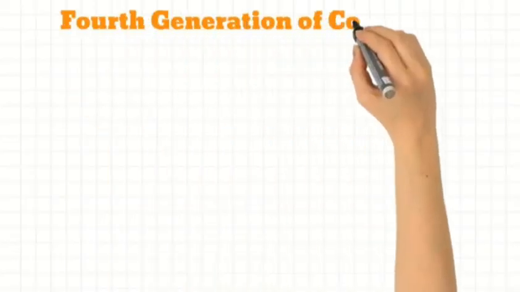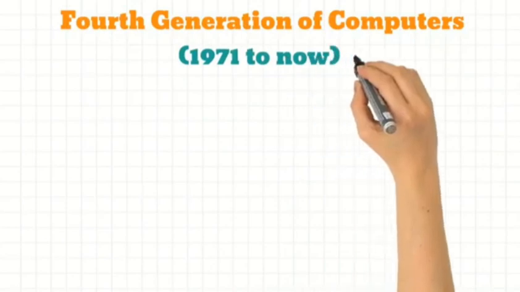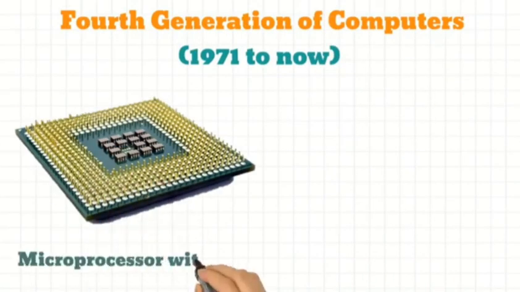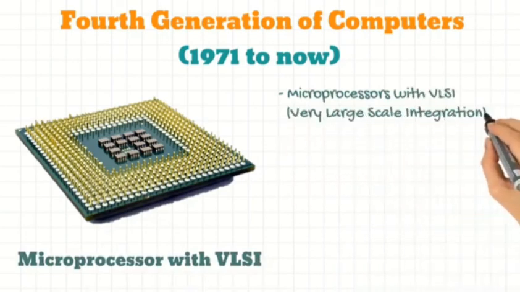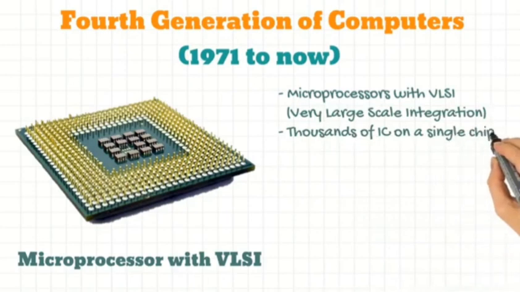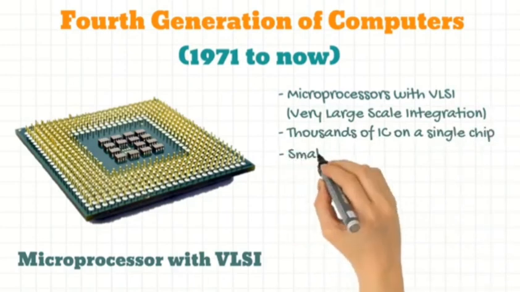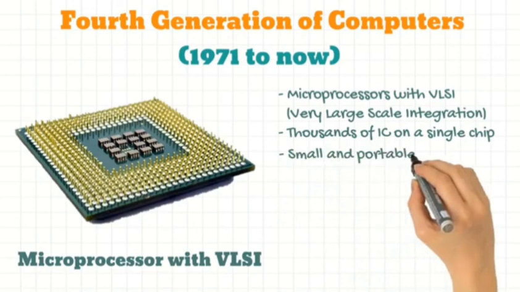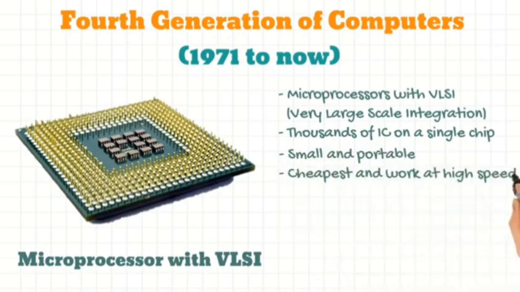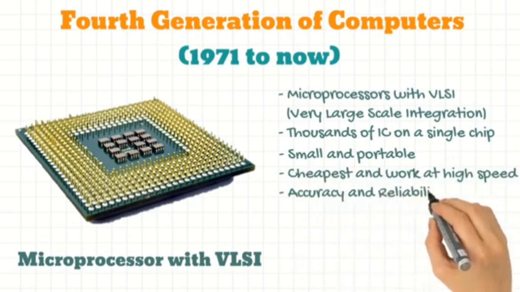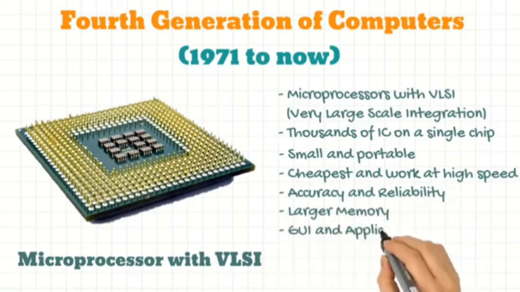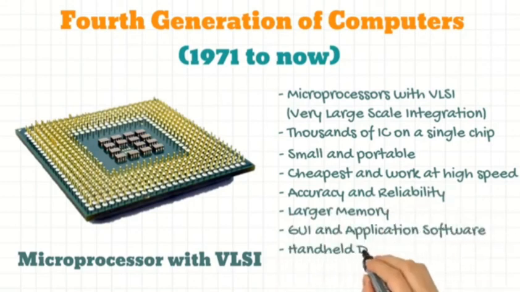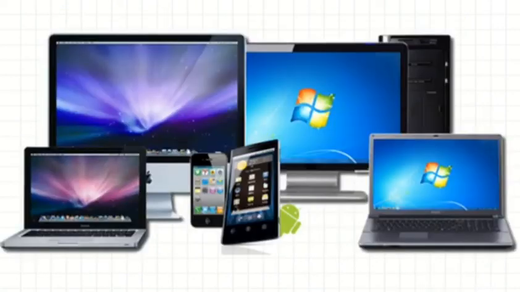The fourth generation of computers started from year 1971 with the advent of microprocessors which used VLSI or very large scale integration technology to have thousands of IC on a single silicon chip. This made the computers small and portable. They were cheap and could work at high speed with a lot more accuracy and reliability. They had larger memory, which led to an explosion in development of GUI software, application softwares, and handheld devices. Examples include all the computers you see around you today.